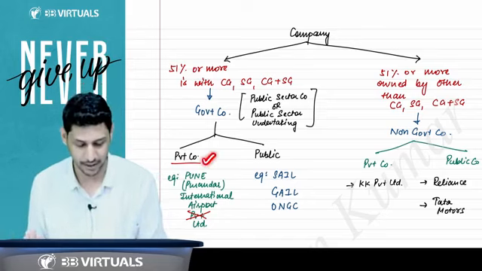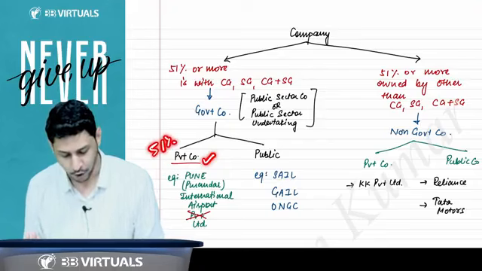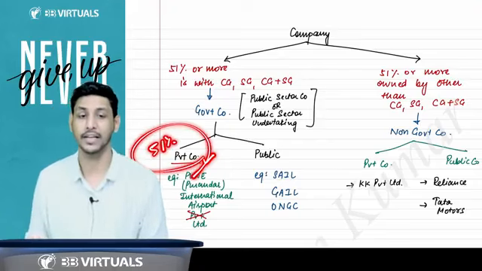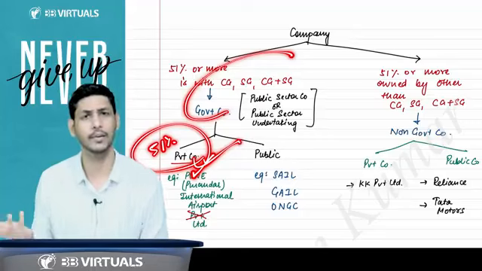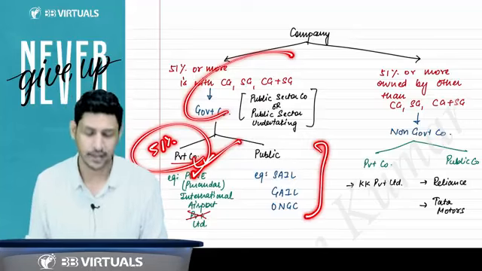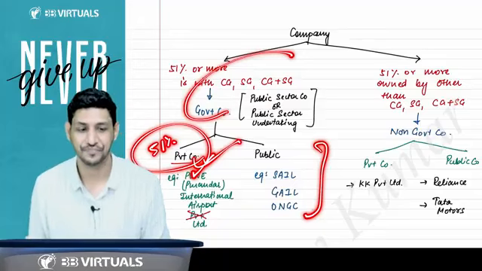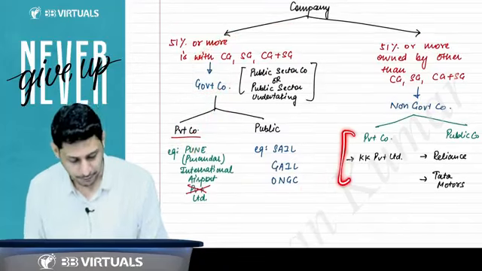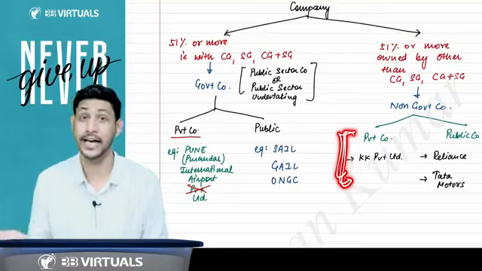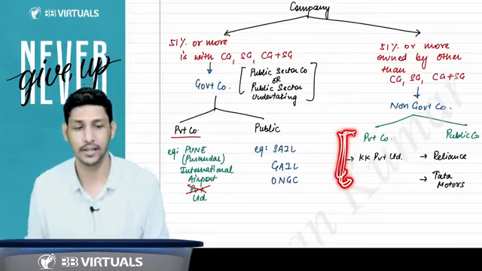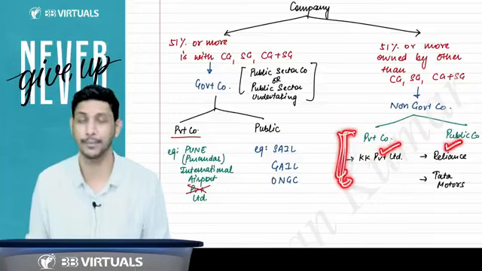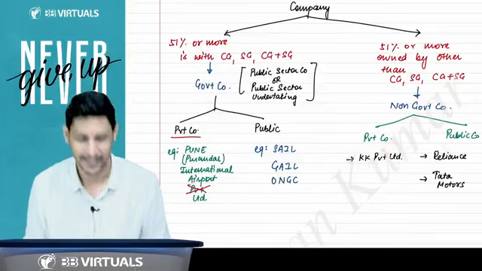So if there is a private company, and 51% or more paid up share capital of that private company is held by the government, that private company will become a government company. Same with the public. And if 51% or more paid up share capital is not held by the government, then it is a non-government company. And that company could be either a private company or a public company.